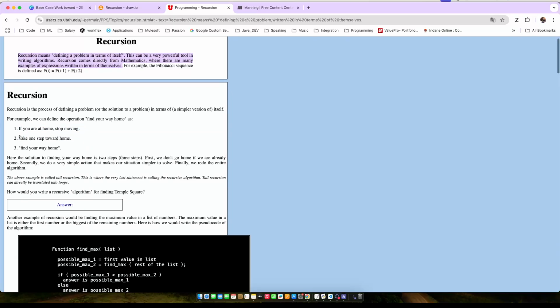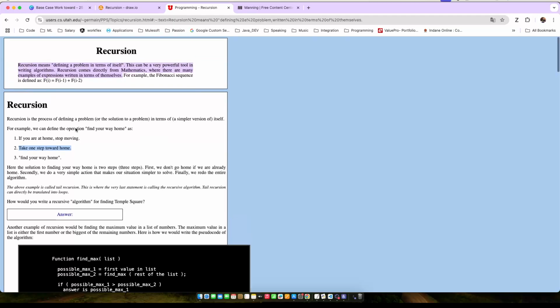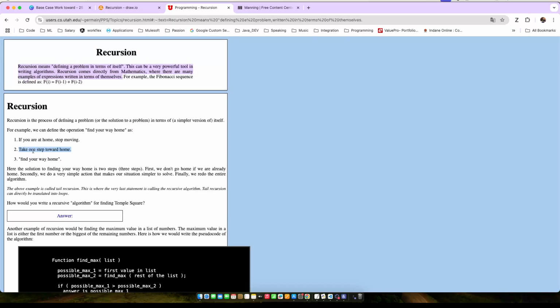But in step two, what you are doing is that you have not found your way to the home yet. This is not a final solution. It just says, okay, take one step toward the home. So you are trying to move closer to the problem. That's what it does. Your ultimate problem is finding your way to the home.